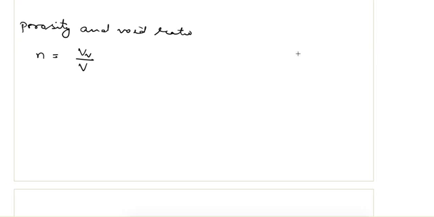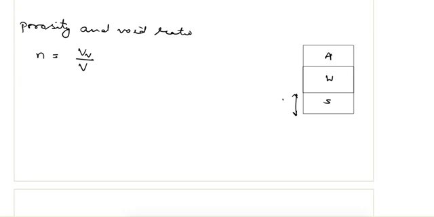So again from here, solid, water, air, and e is equal to the volume of voids to the volume of solids.